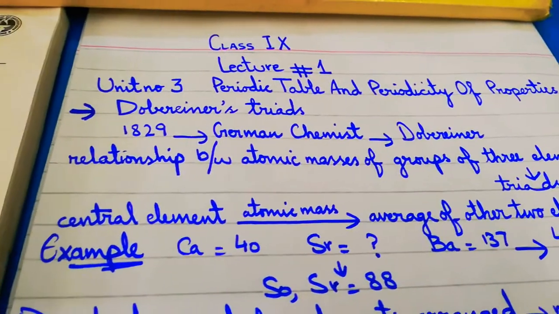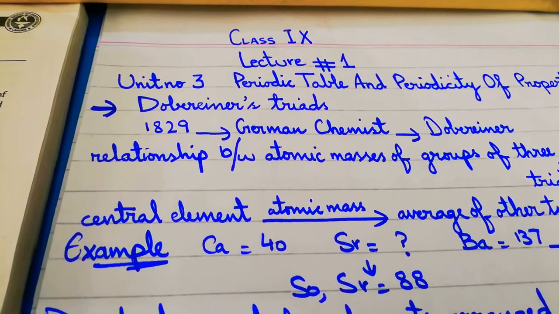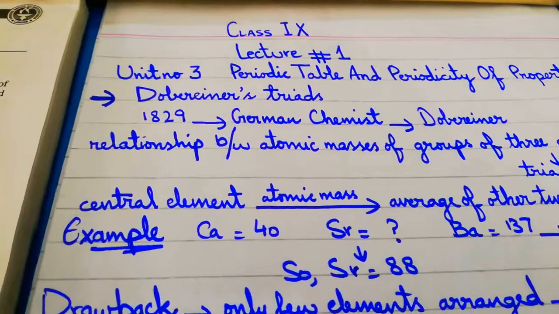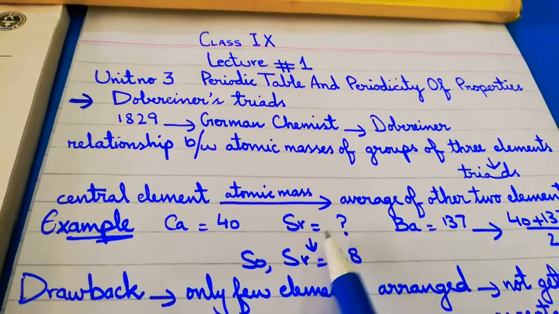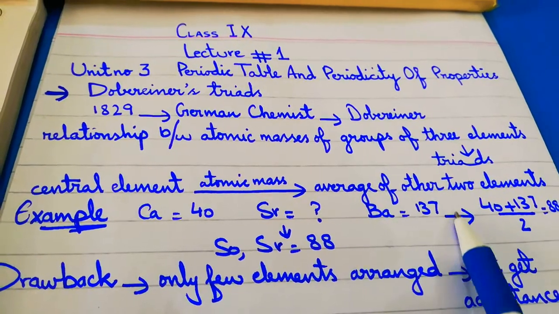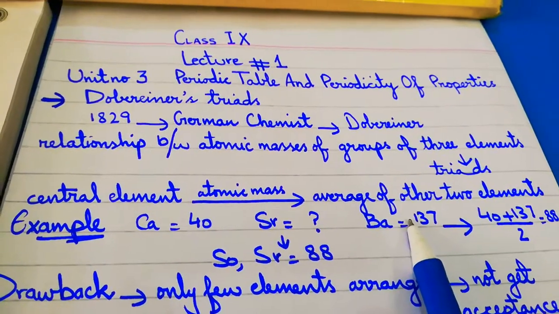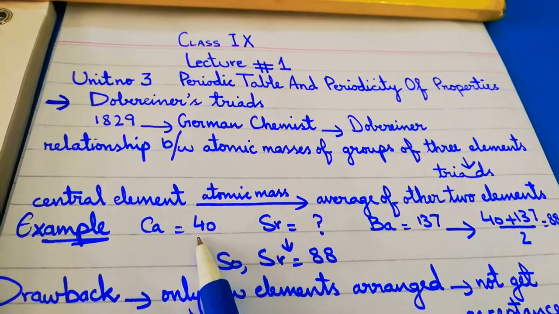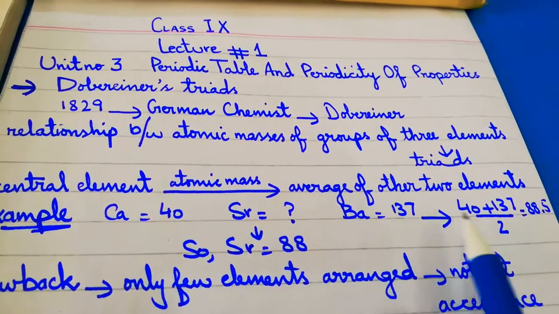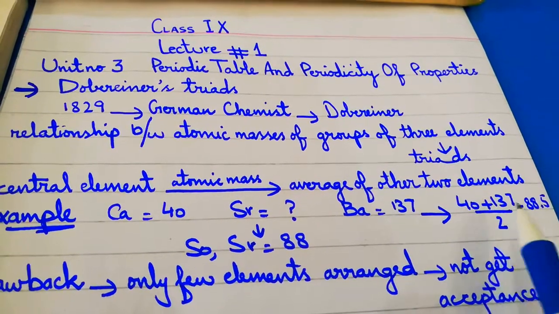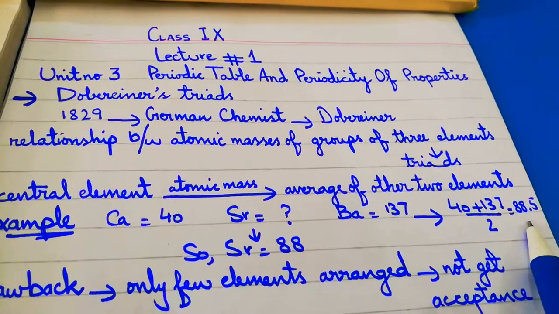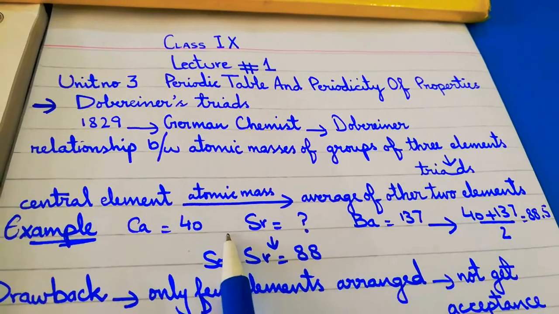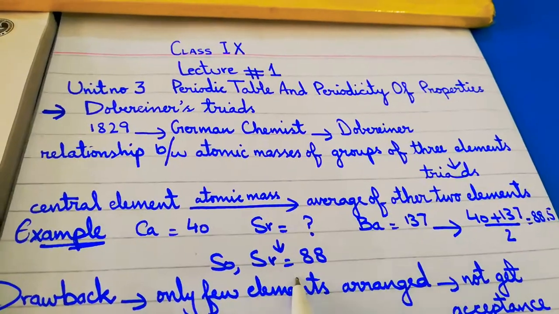For example, calcium has the atomic mass of 40, strontium, we have to find the atomic mass of strontium, and barium has the atomic mass 137. When we add the atomic masses of calcium and barium and divide the sum by two, we will get 88.5. So it will be the atomic mass of strontium that is in the middle.